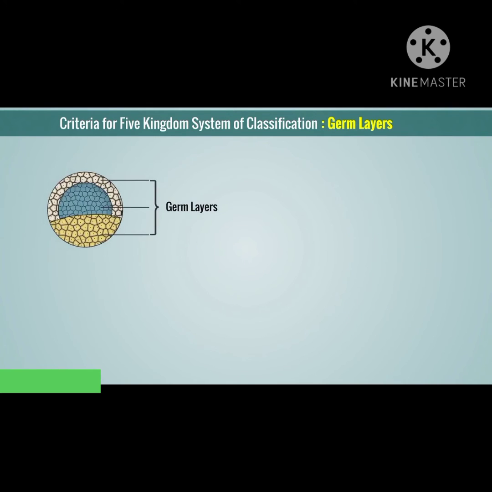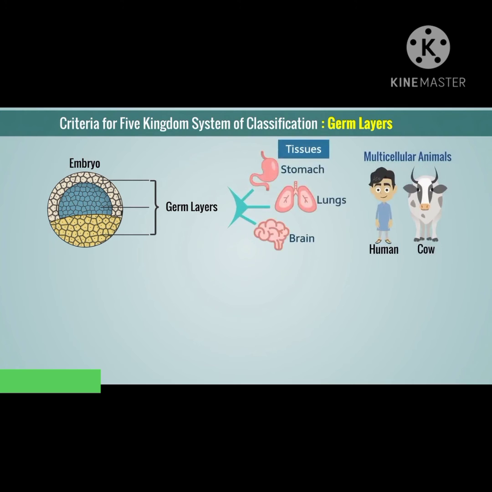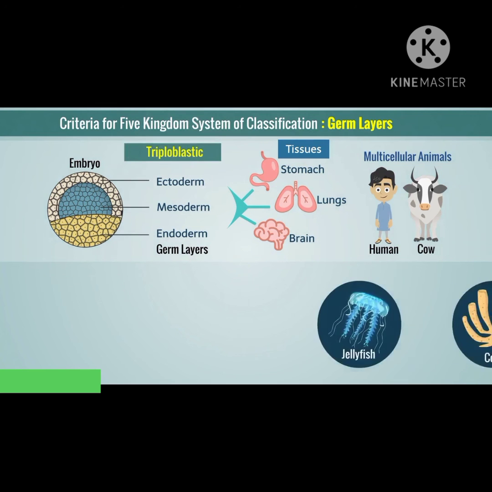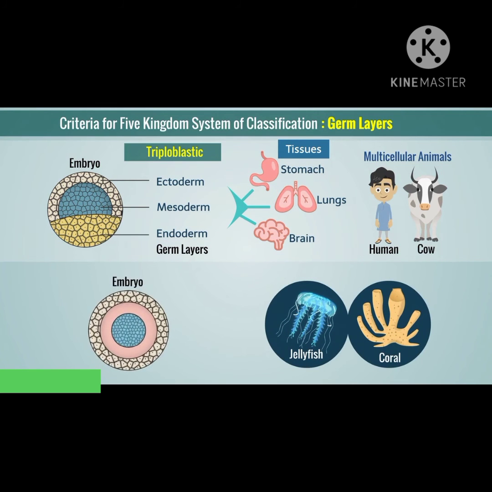Next is germ layers. The germ layers develop early in embryonic life. The germ layers give rise to different tissues in the body. In many multicellular organisms, there are 3 layers, that is ectoderm, endoderm and mesoderm. Such animals are said to be triploblastic. In other animals, there are only 2 germ layers, the ectoderm and the endoderm. Such animals are called diploblastic.